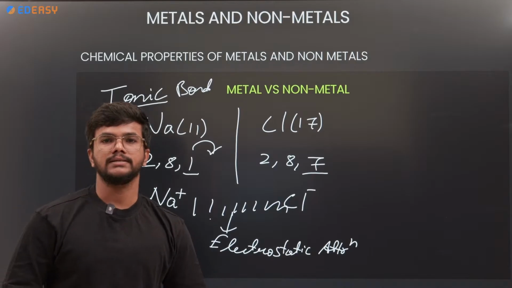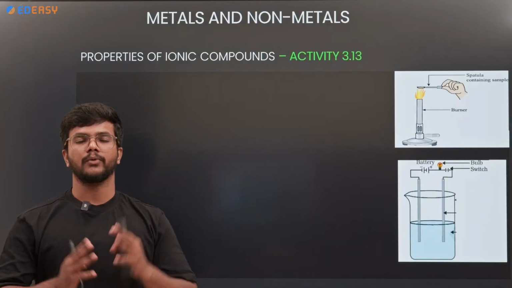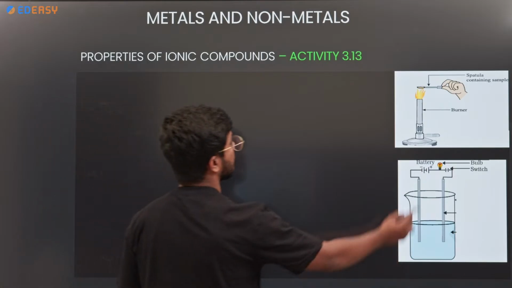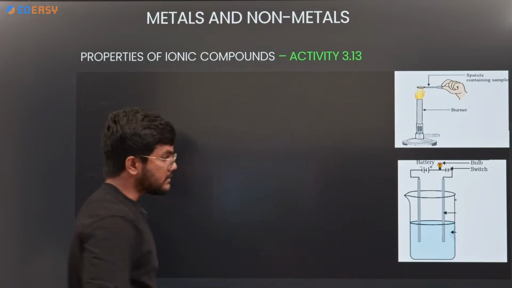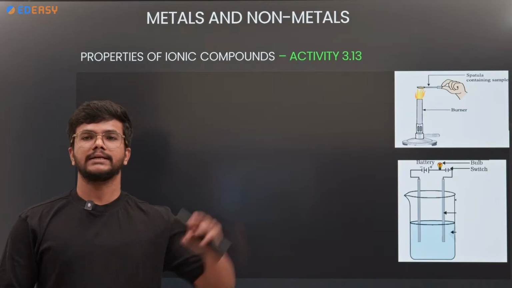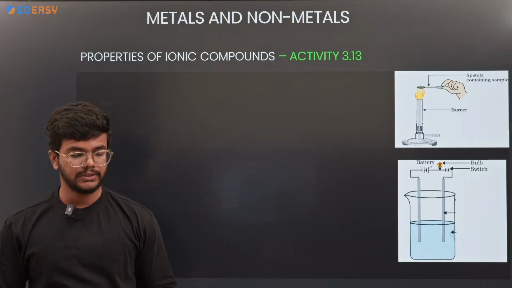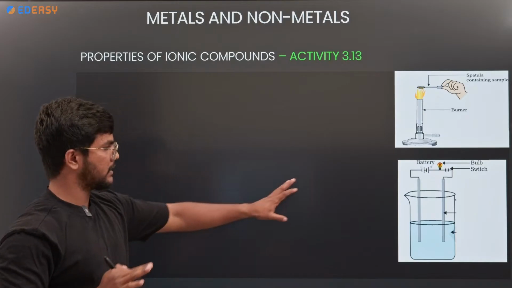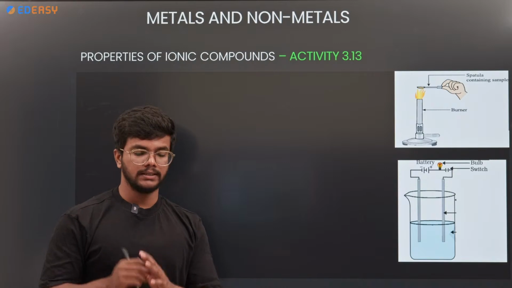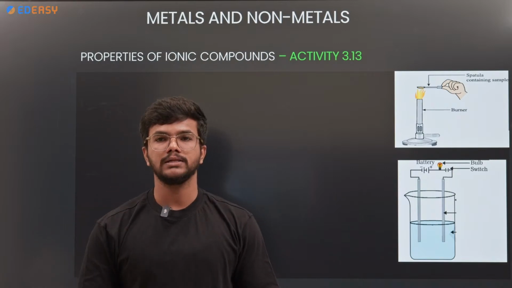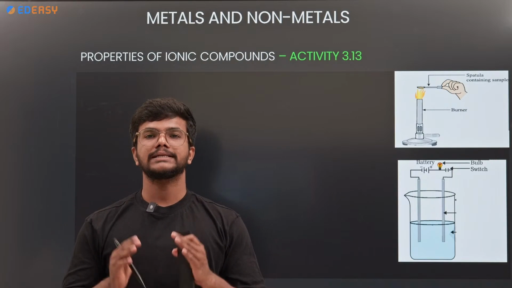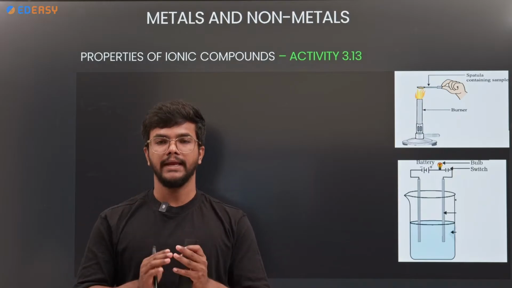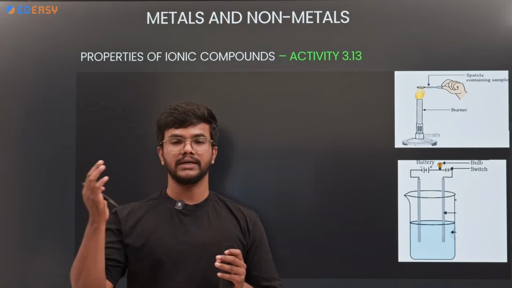So next are the ionic bond properties. Ionic compound properties can be understood with the help of activity 3.13. What is that activity? Activity 3.13 suggests the ignition test, solubility and electric conductivity. When salts are ignited, since salts contain different types of metals, when they are heated they will show different colors.